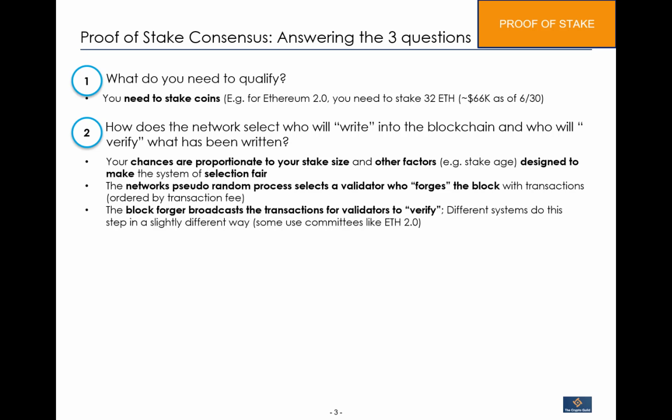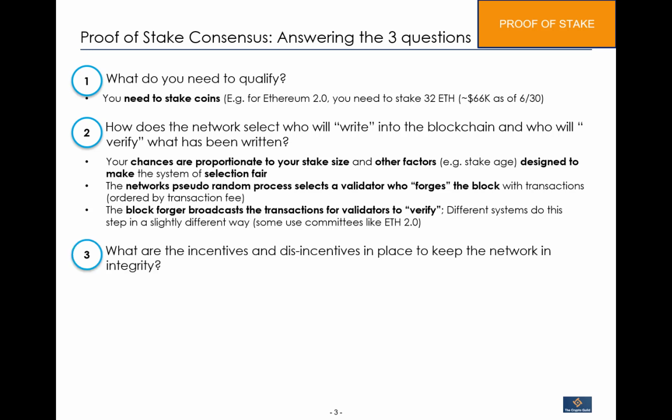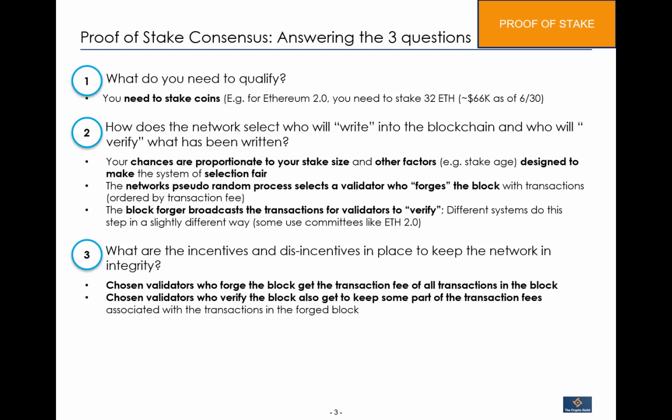The block forger broadcasts the block for the validators to verify. Now, different systems do this step in a slightly different way. Some use committees, like in Ethereum 2.0, but essentially a set of validators will verify the blocks, right? And third and lastly, what are the incentives and disincentives in place to keep that network's integrity? Well, for one, the chosen validators who forge the block get a part of the transaction fee of all the transactions in the block. So that's how they're compensated.